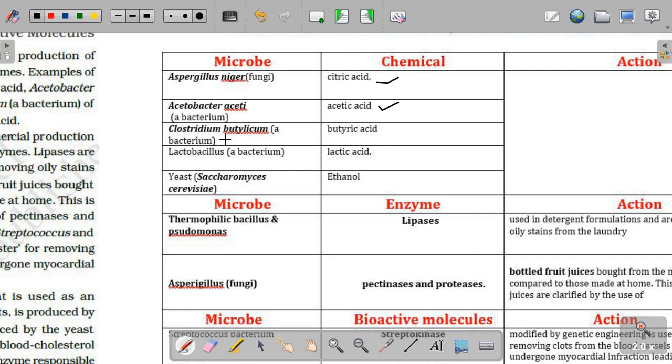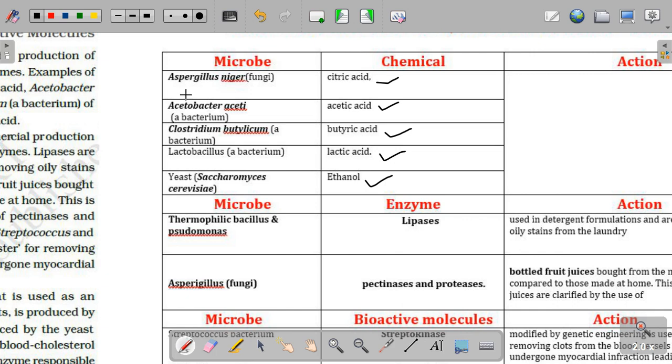Clostridium butylicum, a bacterium which produces a chemical called butyric acid. Lactobacillus is another bacterium which secretes lactic acid also. Again, you can see the fifth one, Saccharomyces cerevisiae, helps in the production of a chemical called ethanol. So these are some of the organisms.